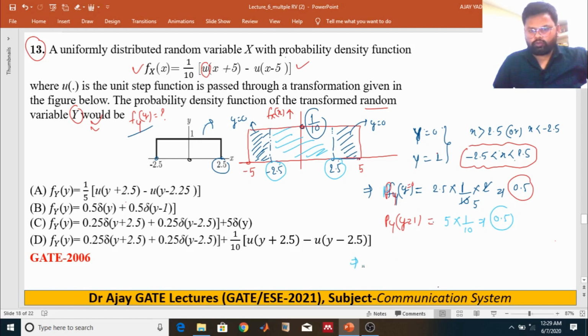So the probability density function f of y is 0.5 delta of y, plus 0.5 delta of y minus 1. At y minus 1, it will be 0.5.